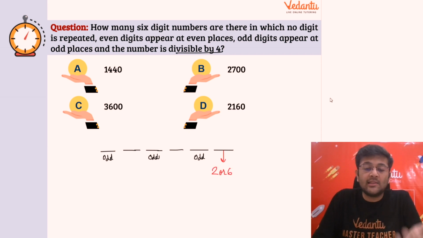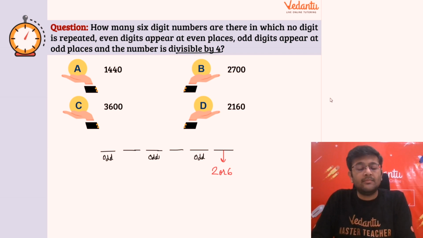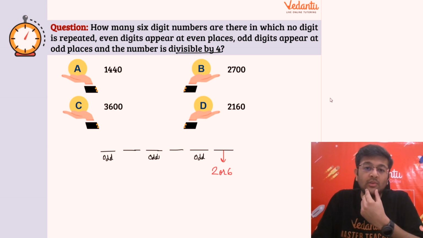अगर आप 2 या 6 डालते हो, then the previous digit can be odd only, okay, and odd ही होना पड़ेगा. Then it can be any odd, right? If it is 2 or 6, and you put any odd number before that, the number will be divisible by 4, because to check the divisibility by 4 आपको सिर्फ last 2 digits देखने होते हैं. You might be wondering ना कि बाकी 4 digits की बात क्यों नहीं कर रहे हैं?